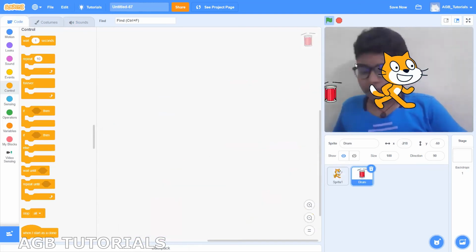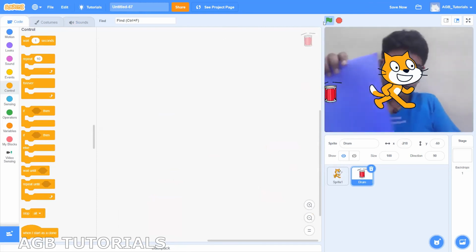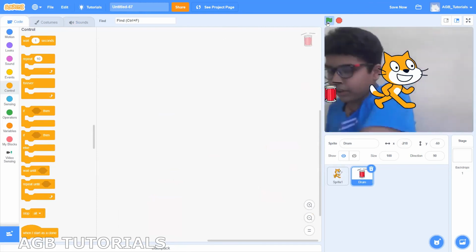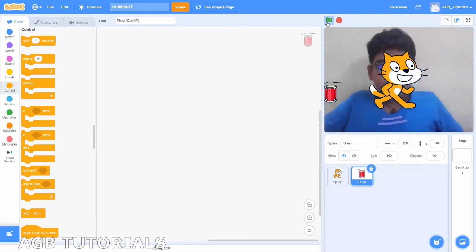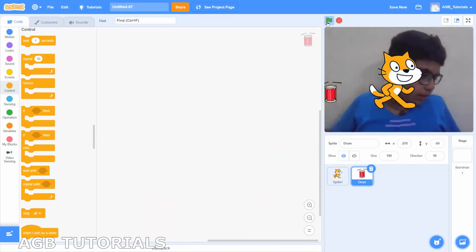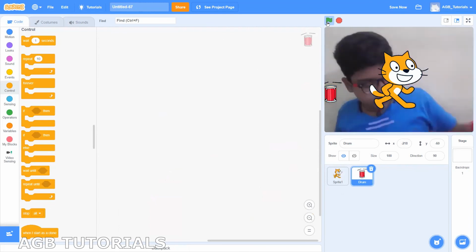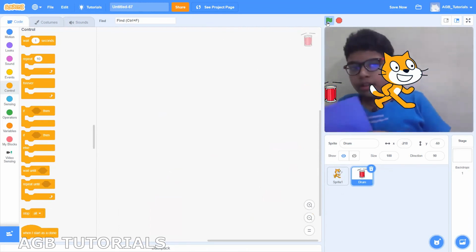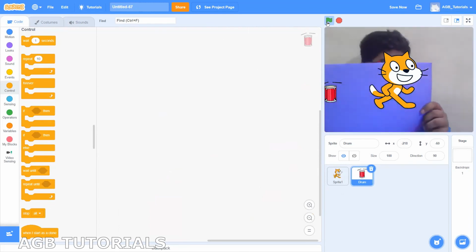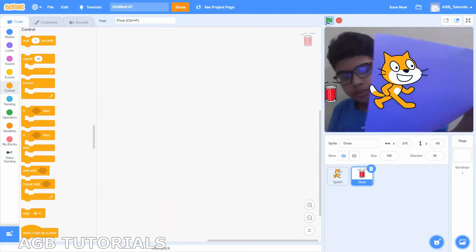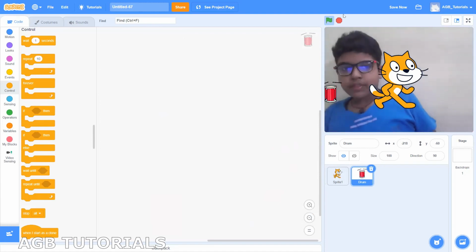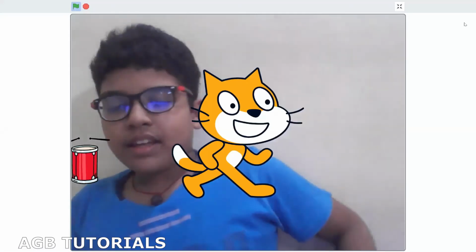Now if we try this. For green, and that is green. Oh, that is yellow. That is red. When I use this, it makes the sound. With the others, it doesn't. So that is basically it.